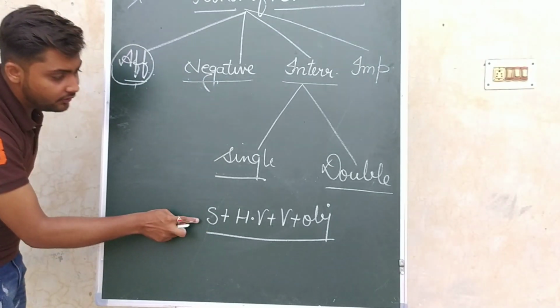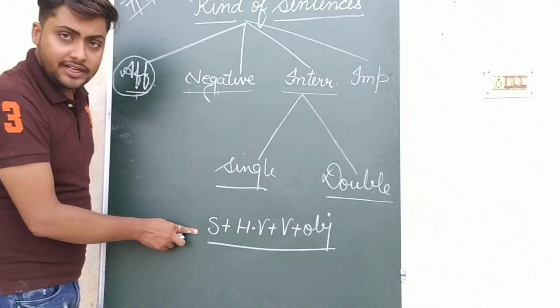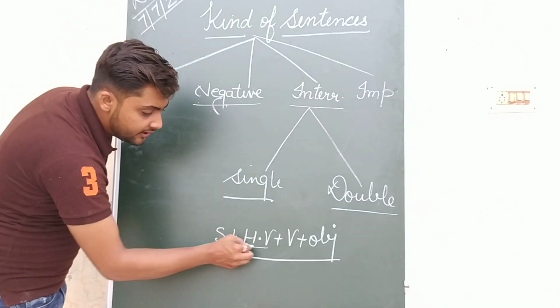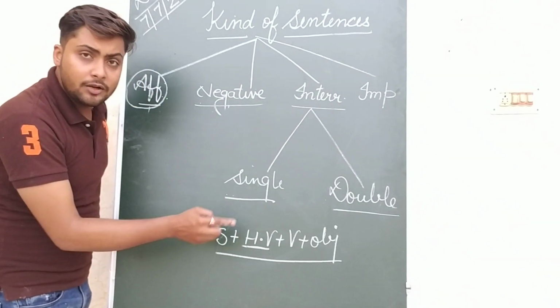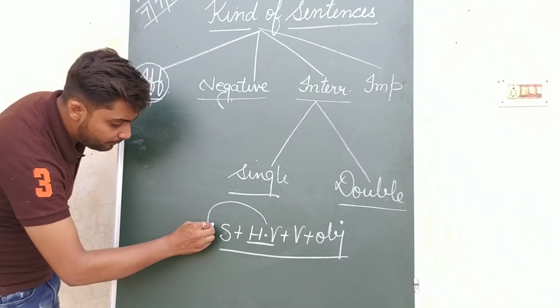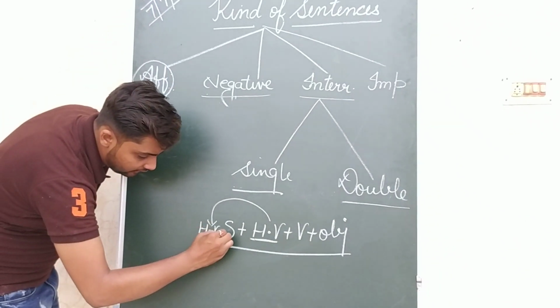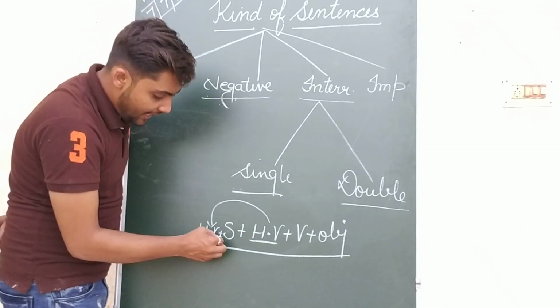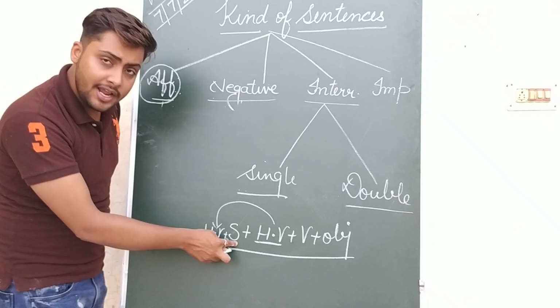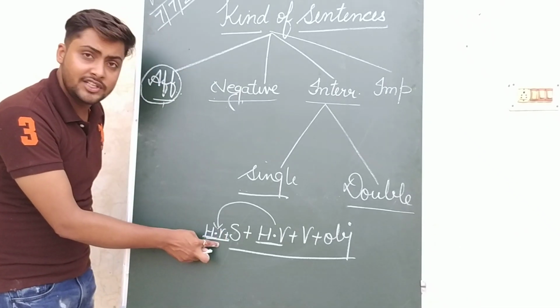These four things I told you are required to frame a proper sentence, but a condition is there. Whenever you are preparing an interrogative sentence, you have to use the helping verb in the beginning, not in the middle of the sentence. Helping verb is used in the beginning of the sentence, or you can say it is used before the subject.